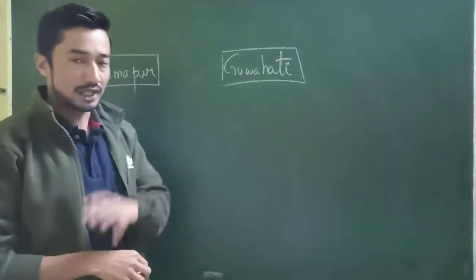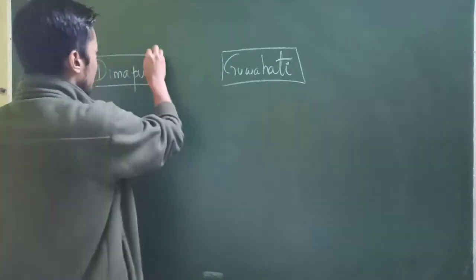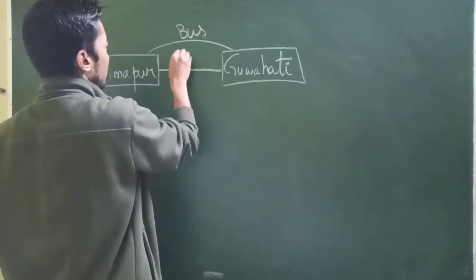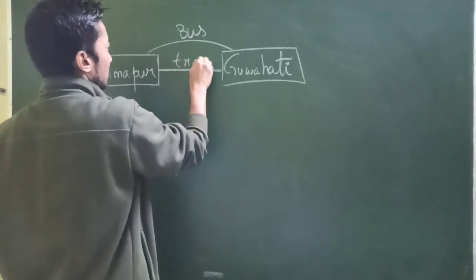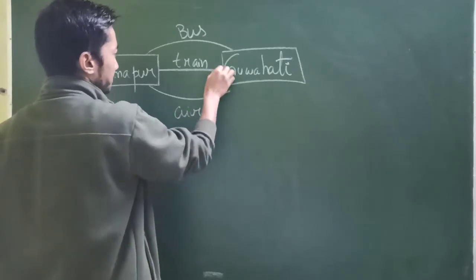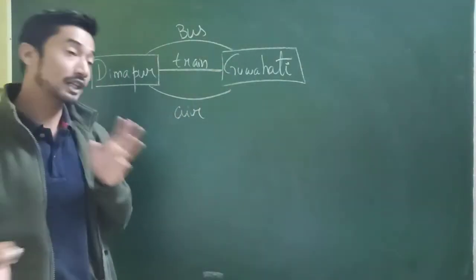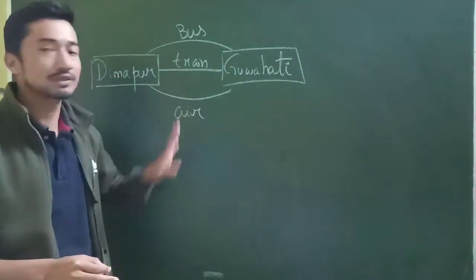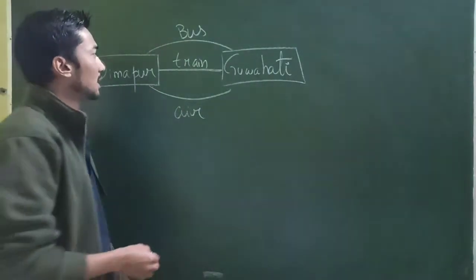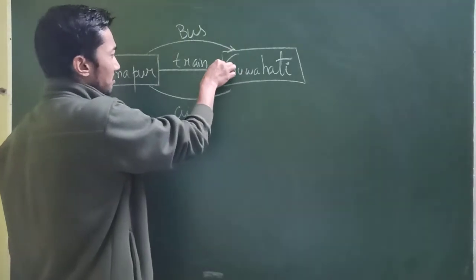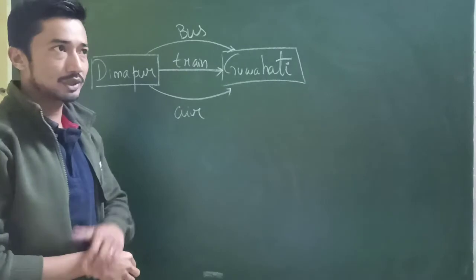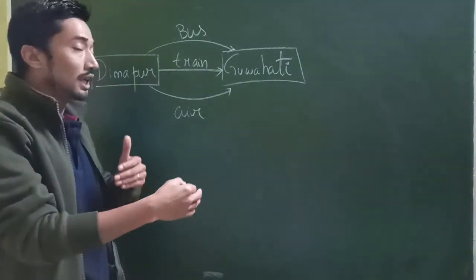So let's say that you have three options. That is, one is by, let's say, bus, the other one by train, and the other one by aeroplane, air. There can be many more ways. I'm just talking of three general ways. We can hire a taxi and all, but let's not talk about those. So to go from Dimapur to Guwahati, we have three ways. So in how many ways can you travel to Guwahati?